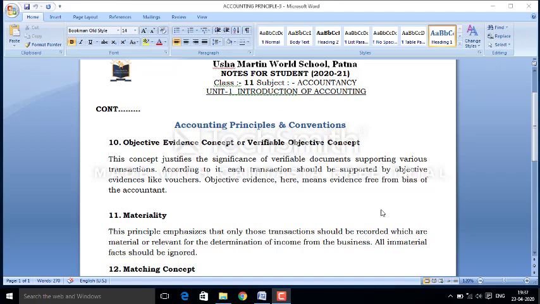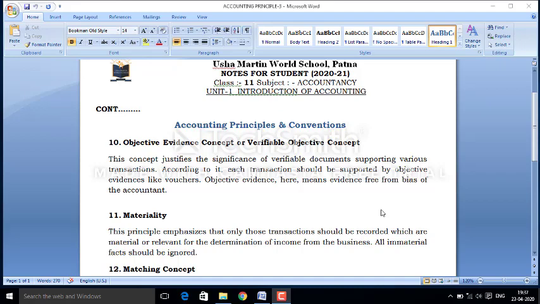As we were discussing the accounting concepts or accounting principles, in the previous class we have already discussed the historical cost concept, dual aspect concept, money measurement concept, realization concept, and full disclosure concept. These concepts have already been discussed in the previous class.